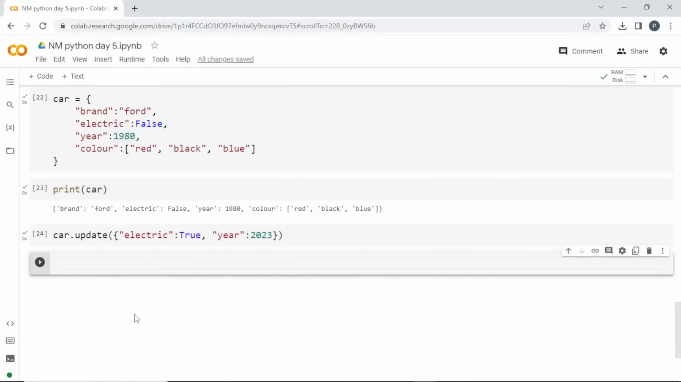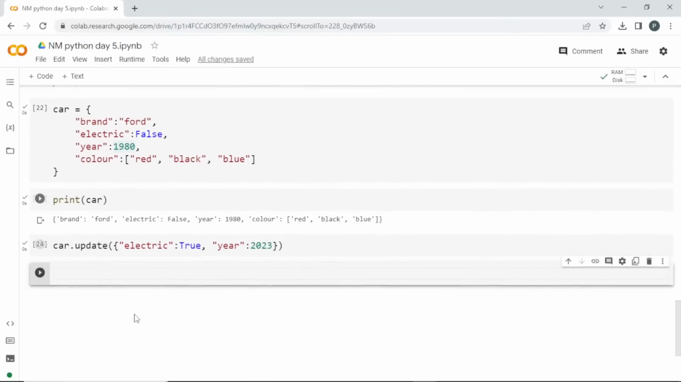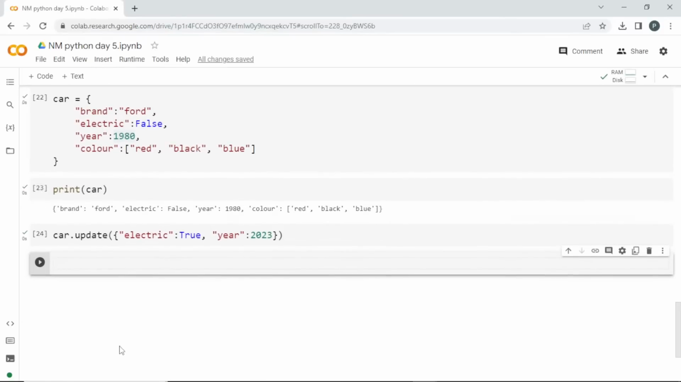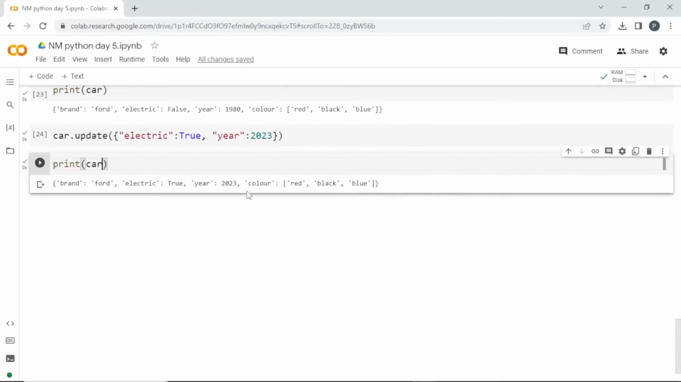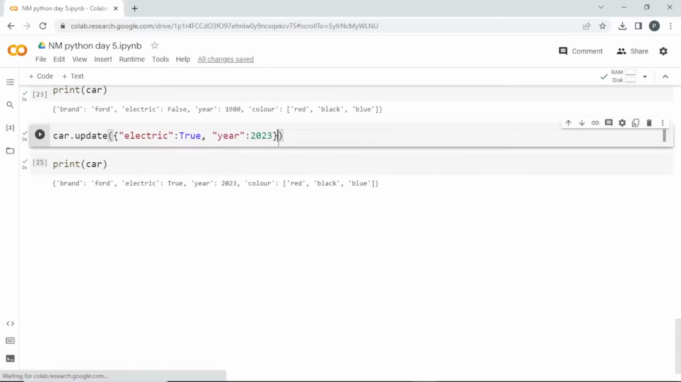you can change multiple things if you want. I can do this using the update method, but you cannot do the same with the thing we previously saw, inside square brackets; that will be difficult. So if you want to change multiple things, you can go with dot update. I can print the car now, and you can see here electric became true and year changed, two things changed at a time. So you can change many things like this using the update method.